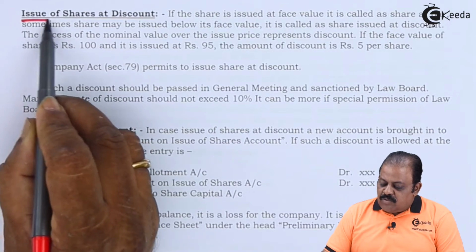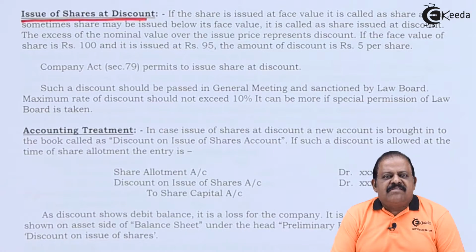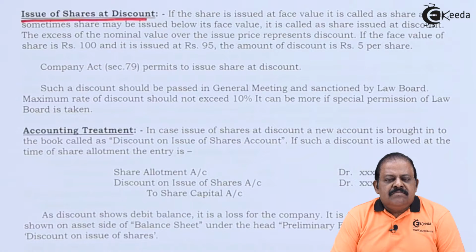Issue of shares at discount. The nominal value of a share is 10 rupees. If the company sells the shares for 10 rupees, it is called issued at par. For a share having a face value of 10, if the company sells it for 12 rupees, it is called issue at premium. When a share has a face value of 10 and the company is offering it at 9, it will be called issue at discount. As per the Companies Act 2013, the new company law, companies are restricted from issuing shares at discount.